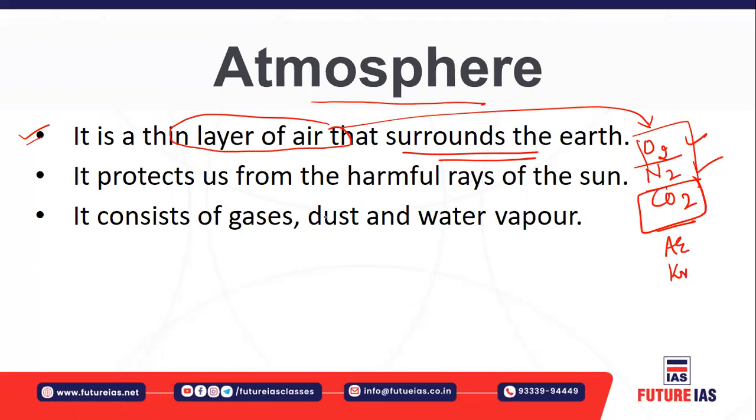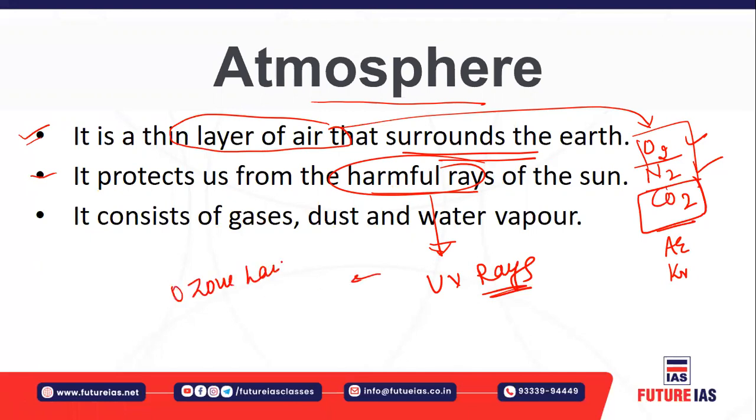Now the atmosphere protects us from the harmful rays of the sun, like the ultraviolet rays. These ultraviolet rays fall from the sun, and there is a layer called the ozone layer. This layer protects us from ultraviolet rays. It absorbs the ultraviolet rays which fall upon it, and keeps those harmful rays from reaching the earth's surface.